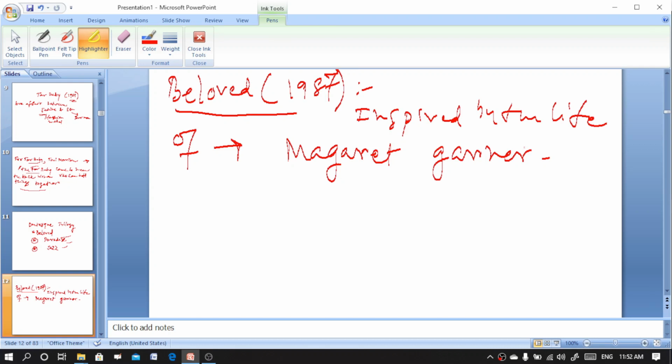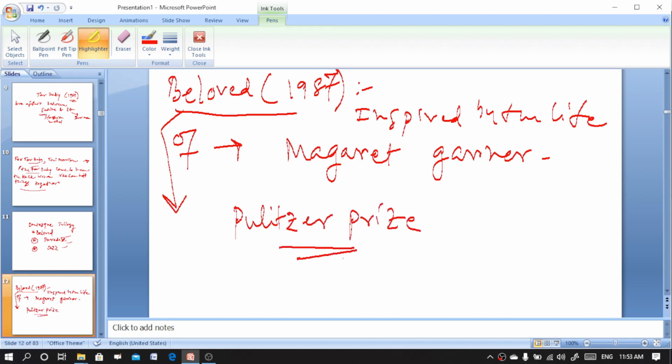Morrison had come across an account of Garner, a slave mother who killed her child, and that novel won her the Pulitzer Prize. So for Beloved, she got the prestigious Pulitzer Prize.